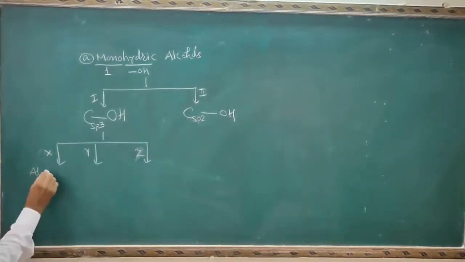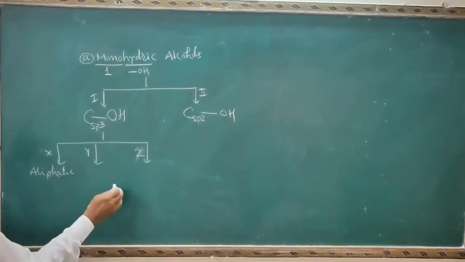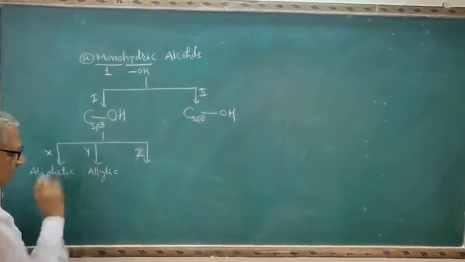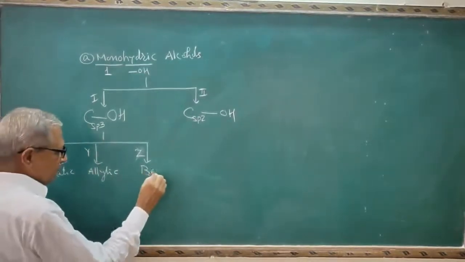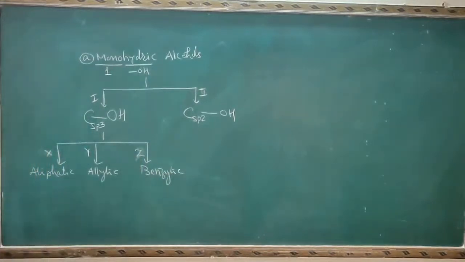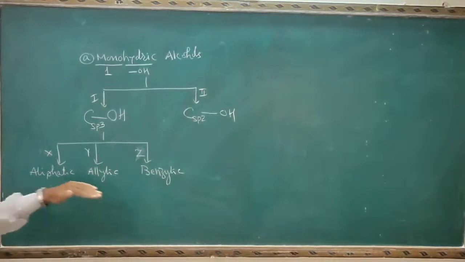These are simple aliphatic alcohols. Second is allylic alcohols, and third is benzylic alcohols. So I will make here the 3 parts: X, Y and Z: aliphatic, allylic and benzylic.